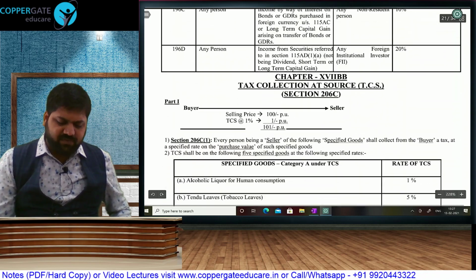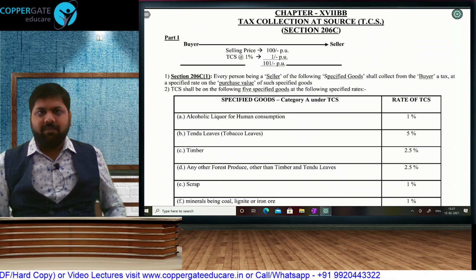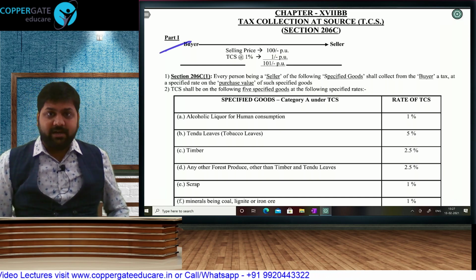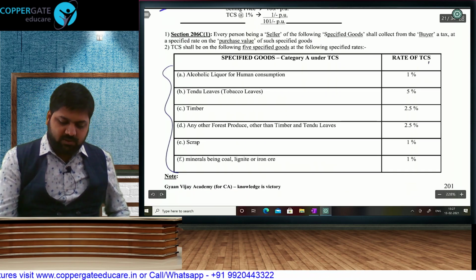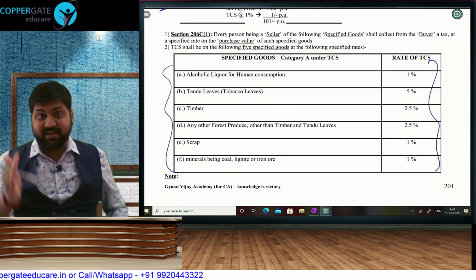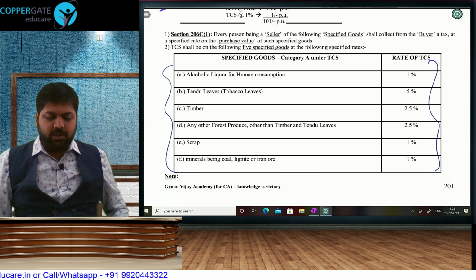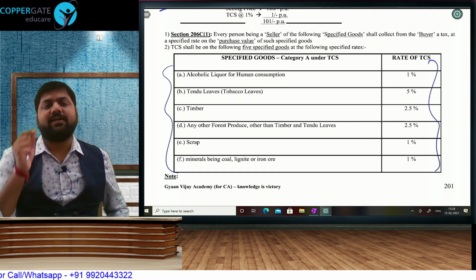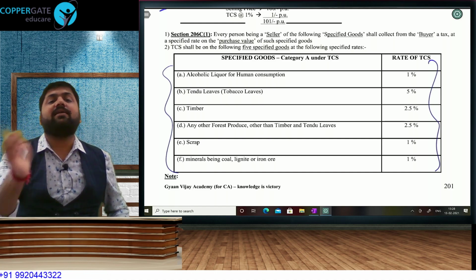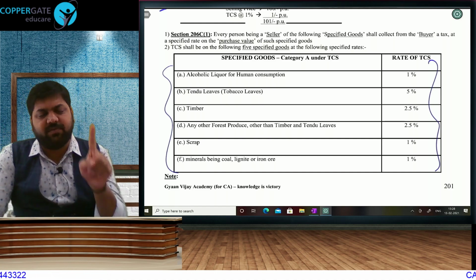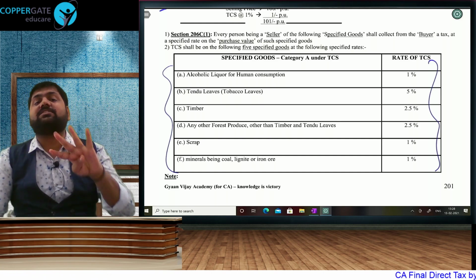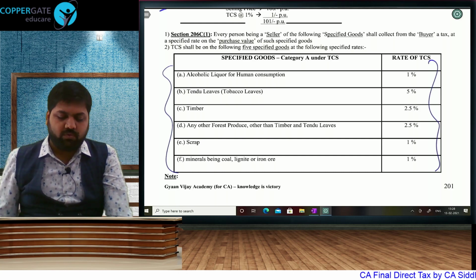After we finish TDS, we go to TCS. In that also we have some amendments. First part: whenever we are selling to resellers, to traders, selected products, this is going to be the rate of TCS. Existing COVID relaxation has come here also. I'll talk about that COVID relaxation after I complete the entire TCS part. Don't worry, the seller of goods will collect it from the buyer. Something like input tax credit in GST, the buyer can claim that credit and the seller has to deposit. Here all the duties will be on the seller: collect, deposit, file your TCS return and issue the certificate to the buyer.